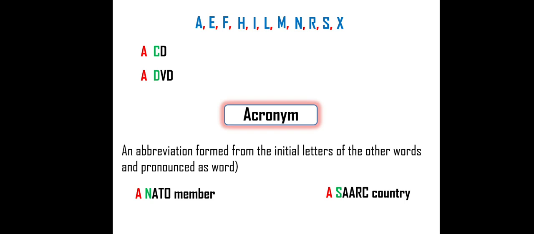SAARC, it's a short form, and it is pronounced like a word. Moreover, if you observe very clearly, the first letter is S. S is there in the above-mentioned list, though it is mentioned, "an" is not used because that rule is applicable only with abbreviations, not with acronyms. So, a SAARC country. The third and final example: a NASA member. NASA is an acronym because it is pronounced like a word. So though it started with the letter N, "an" is not possible.